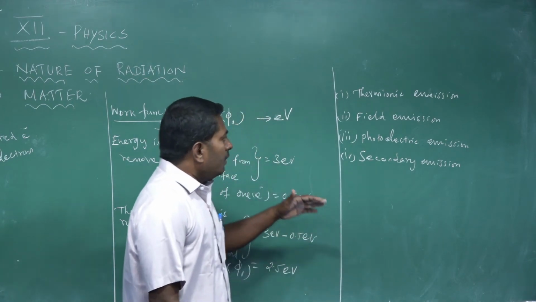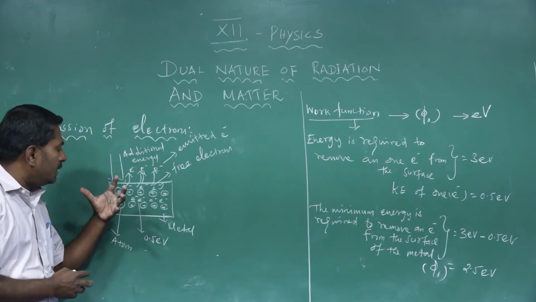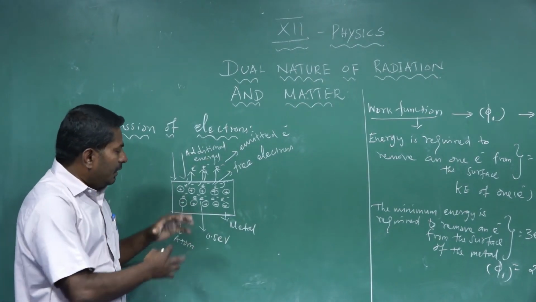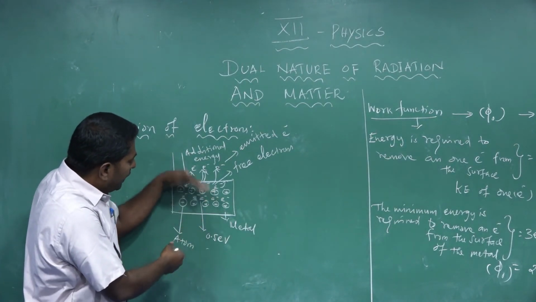For the emission of electrons from the surface of the metal, energy is acquired by the metal to free the electrons from the surface.